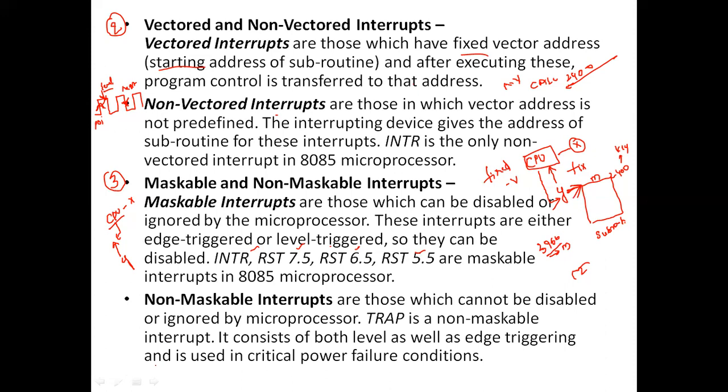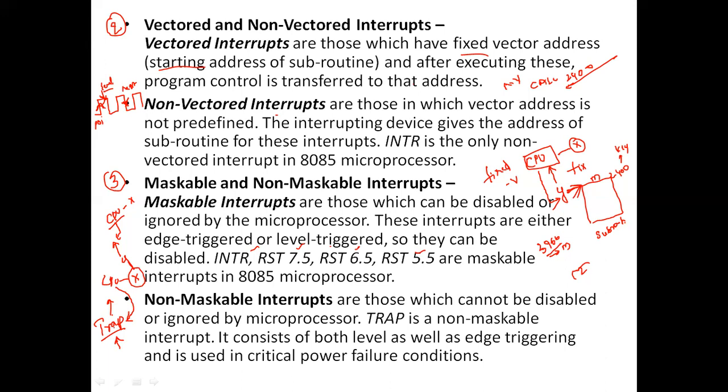When it comes to the non-maskable interrupt, TRAP is a non-maskable interrupt which has the highest priority. When the CPU is executing X task and the TRAP interrupt comes, the CPU can't ignore it, because it is a non-maskable interrupt. It has to stop executing this X task and proceed with the TRAP signal.